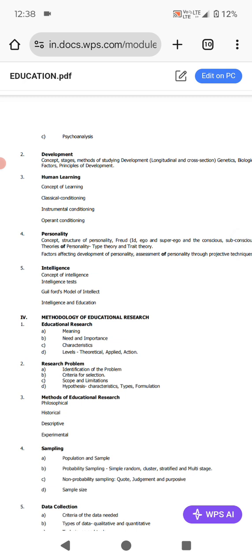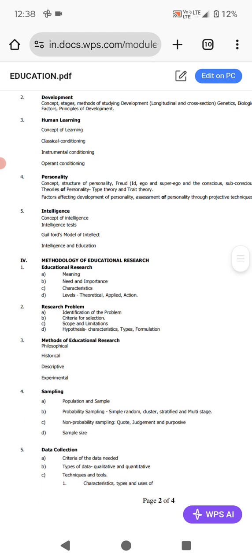then after that, one more core subject, that is methodology of educational research. We have to study the meaning, need, importance and characteristics of educational research. Then levels: theoretical, applied and action research. Basically we have three main types of research. We have divided research on different bases, but in the beginning we study mainly theoretical, applied and action research. Then the research problem: identification of the problem, criteria for selection, scope and limitation, hypothesis, characteristics, types and formulation.